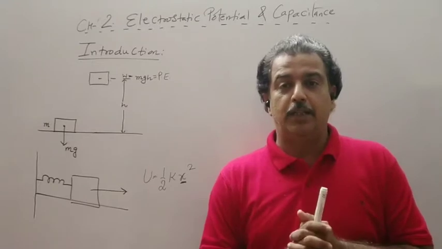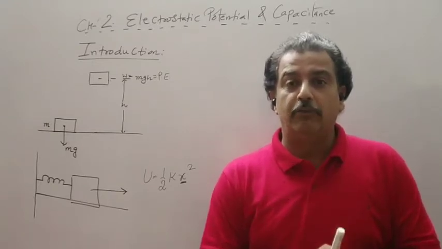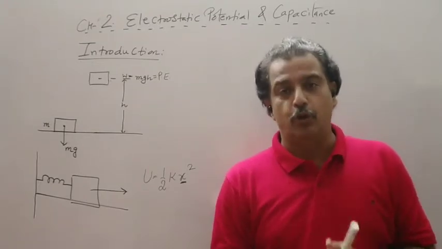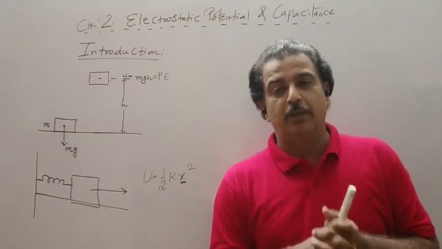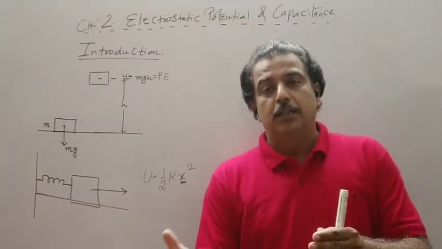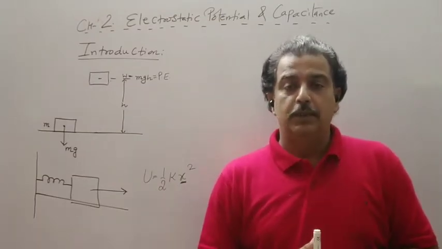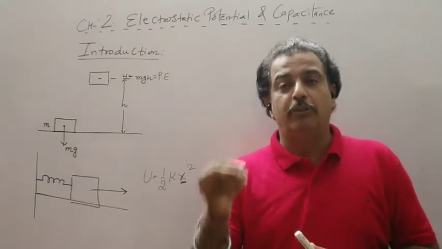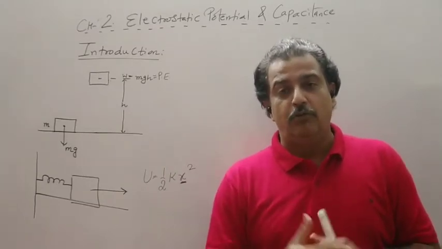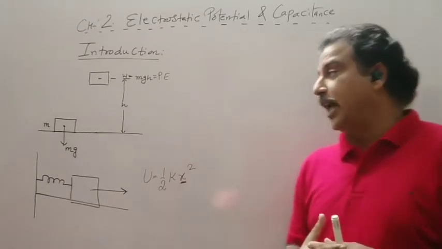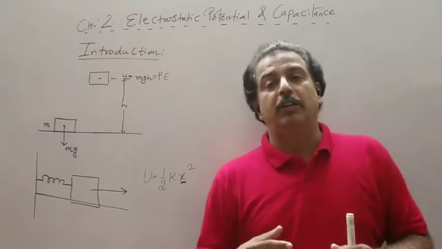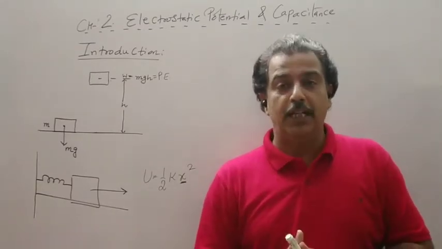In this chapter, we will do the work against the Coulombian force. Here the work will be done against the Coulombian force, or we will do the work in an electric field. Now whenever we do the work against any force, our work will be stored in the form of potential energy.